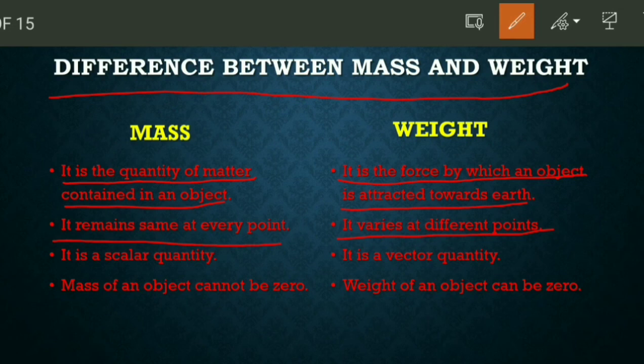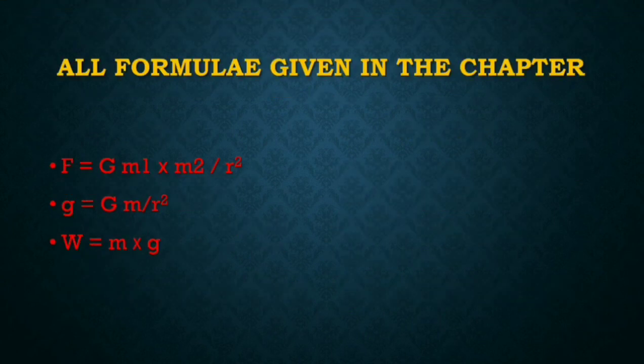Mass will remain the same anywhere in the universe, but weight will differ because acceleration due to gravity differs. Mass is a scalar quantity and weight is a vector quantity. Mass of an object cannot be zero. Weight of an object can be zero, because if acceleration due to gravity is zero, then weight will also be zero. Like in vacuum, acceleration due to gravity is zero, so weight will be zero, but mass will not be zero. So let's move ahead.